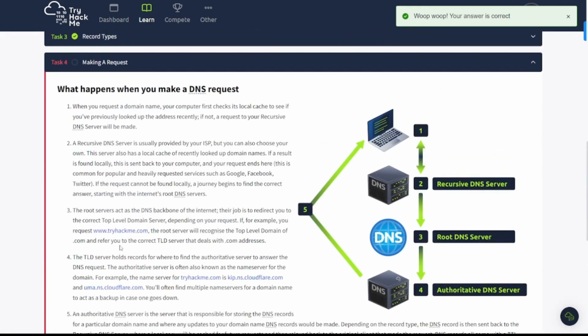We're going to be talking about making a request. What happens when you make a DNS request? Number 1, when you request a domain name, your computer first checks its local cache to see if you've previously looked up the address recently. If not, a request to your recursive DNS server will be made.